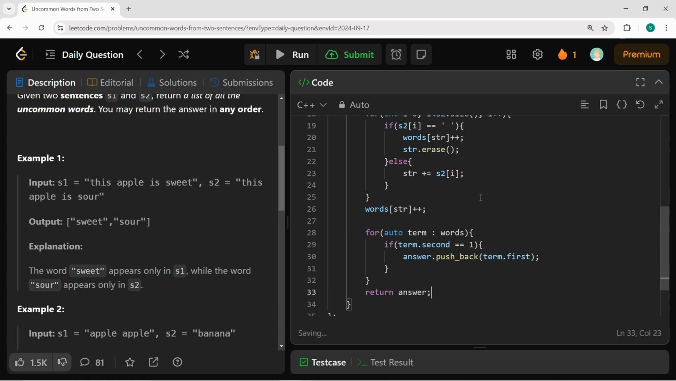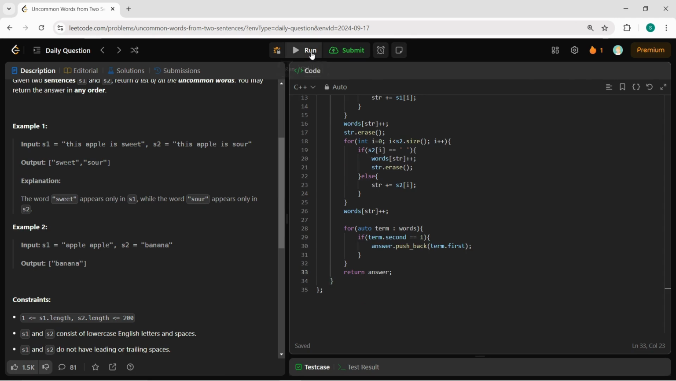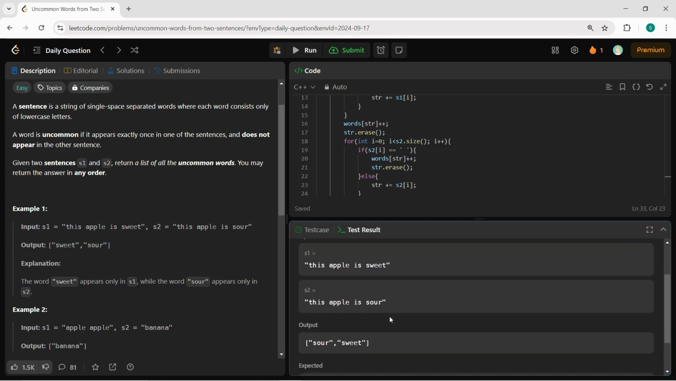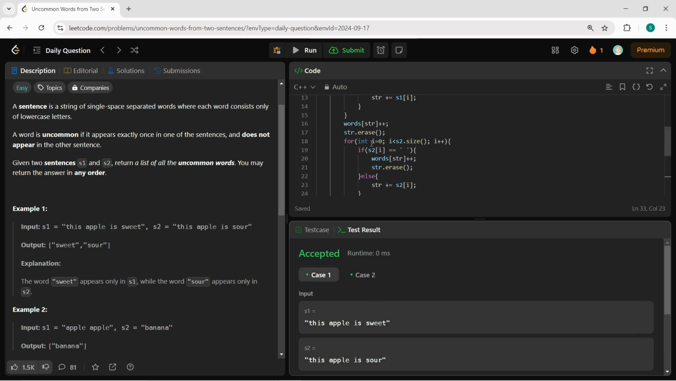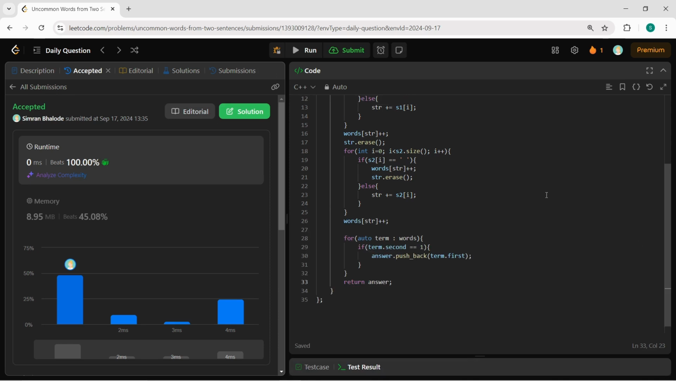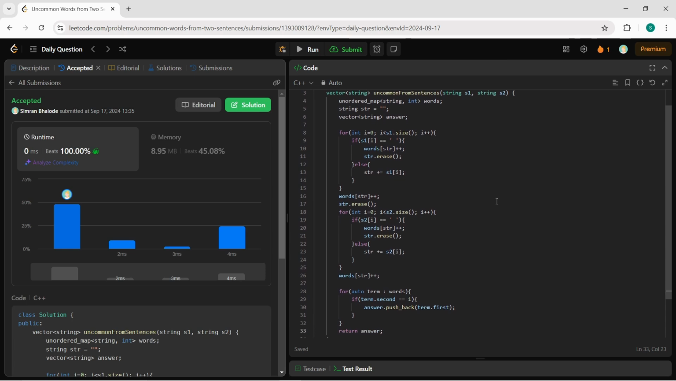Now let's run this program and see if it's working fine or not. Yes, you can see that it is working fine. It is passing the given test cases. Now let's submit it. Yes, you can see that it has been accepted. So this is the solution that you can do. This is one approach. You can also try another approach as well. So this was my approach.